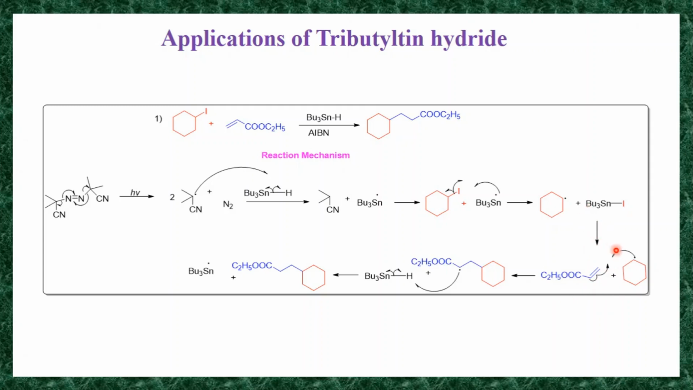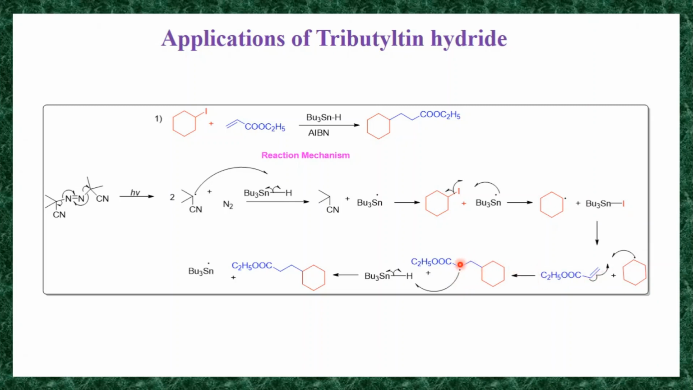So in the next step, this will react with your ester, the alpha beta unsaturated ester having a carbon-carbon double bond. This carbon-carbon double bond undergoes homolysis. It generates CH2 and CH2 radical. Then this CH2 radical will react with this cyclohexyl radical and it generates this compound.